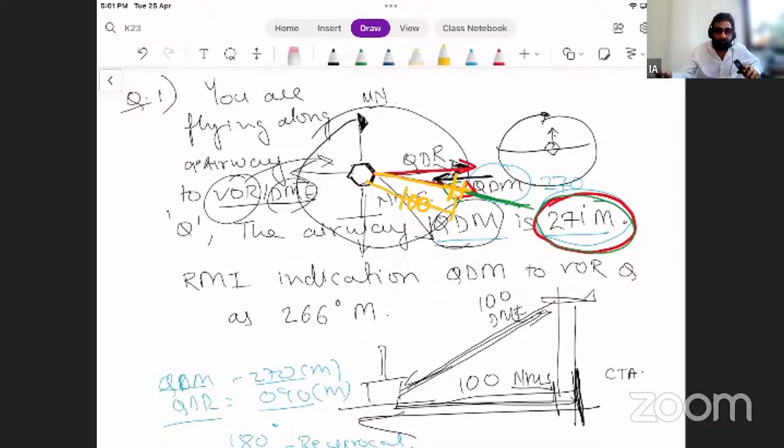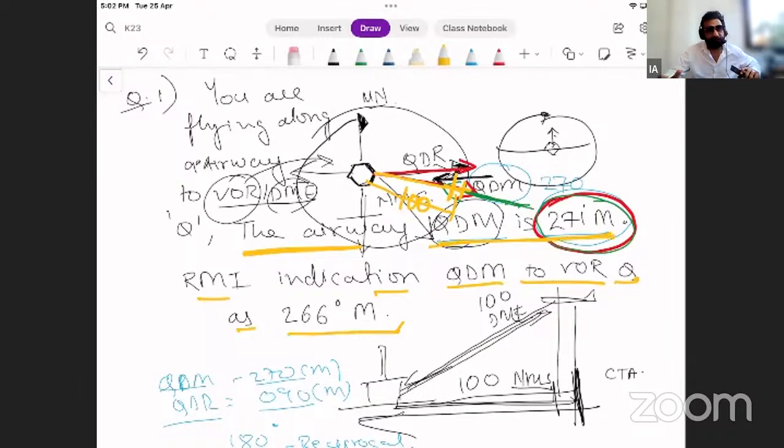Now, if I tell you the airway, they are telling us in the question, the airway QDM is 271, RMI indication QDM to VOR Quebec is 266. So there is an airway, we follow radials. So the airway QDM is 271. So my aircraft right now that I've plotted is on the airway.